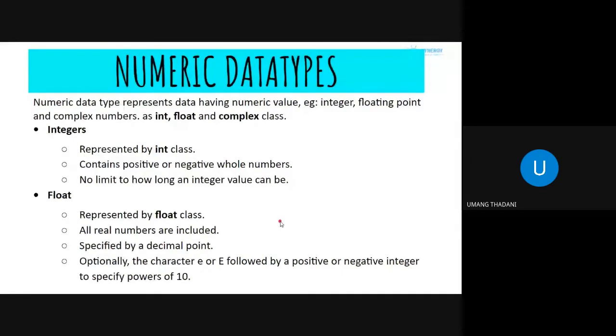And optionally, we can also use the e or E character followed by a positive or negative integer to specify powers of 10. For example, 1.6e10 would indicate 1.6 into 10 to the power 10. So this is one of the ways to represent floats.